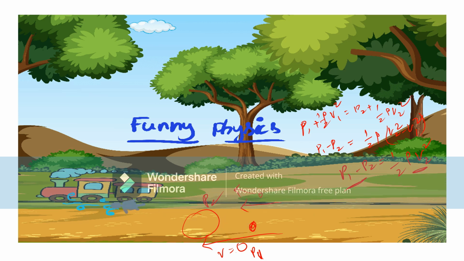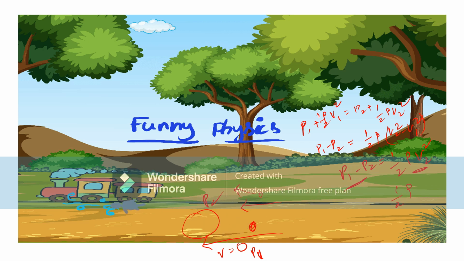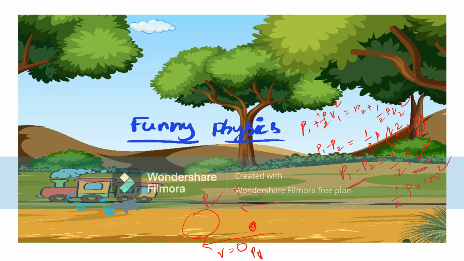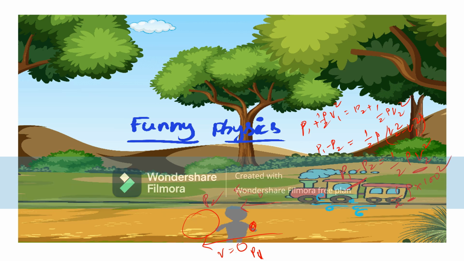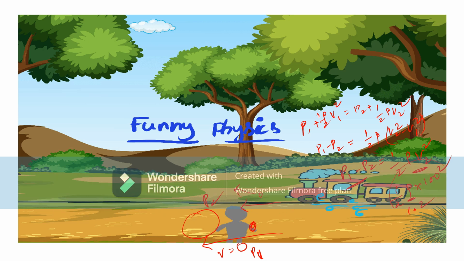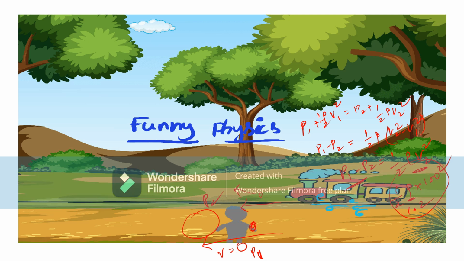If the train is passing at 100 meters per second, now half rho V2 square, that is 100 square. Rho, the density of the air, is 1.2, let's say. This much pressure difference is applied on the passenger.